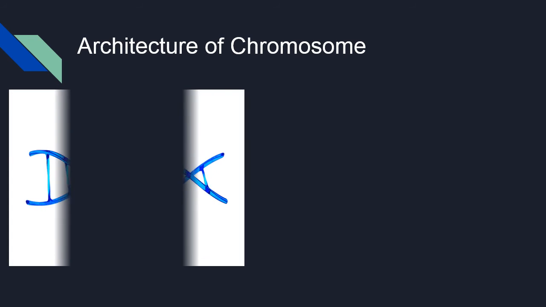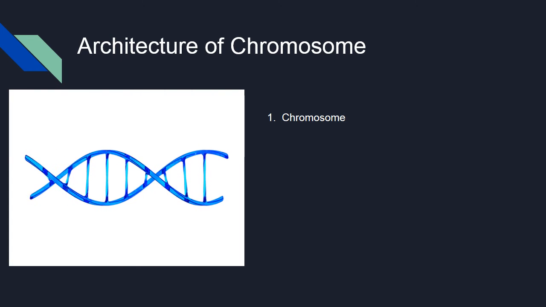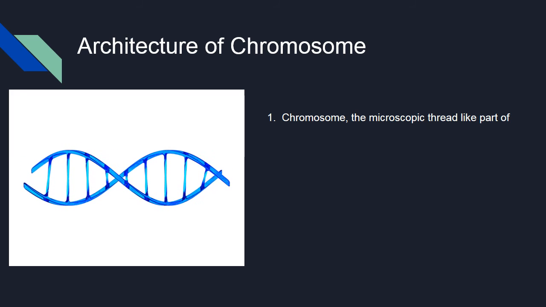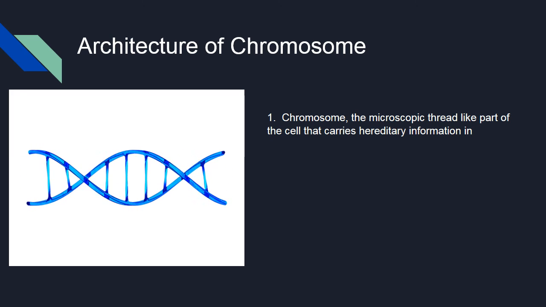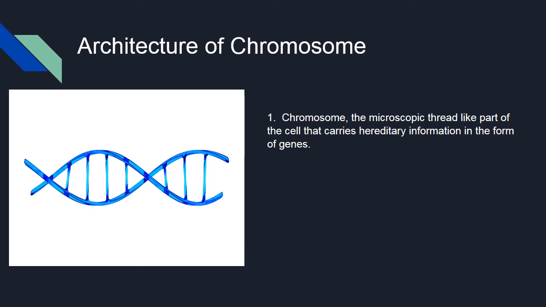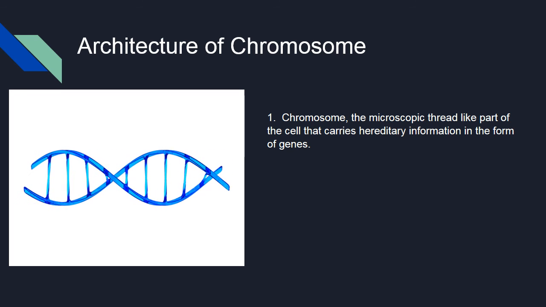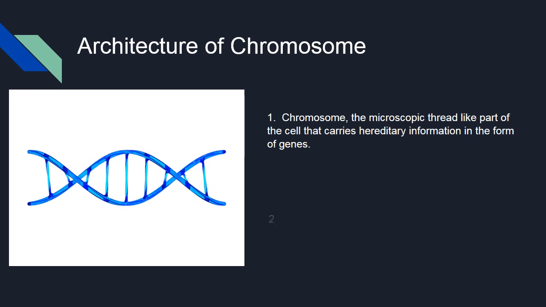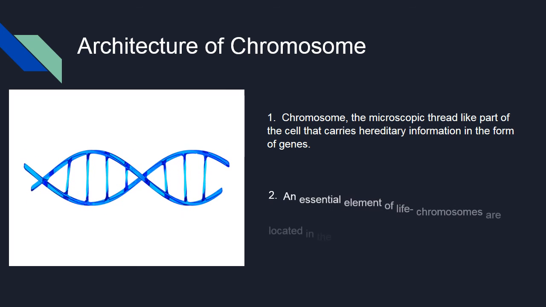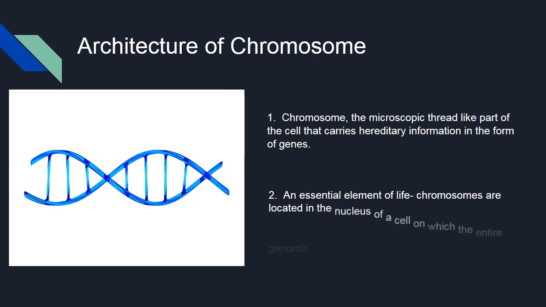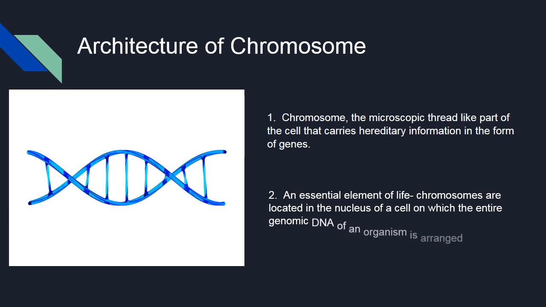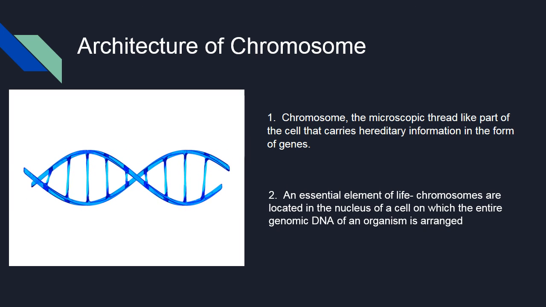Now let's talk about the architecture of the chromosome. Chromosomes are the microscopic thread-like parts of the cells that carry hereditary information in the form of genes. They are an essential element of life and are located in the nucleus of a cell, on which the entire genomic DNA of an organism is arranged.